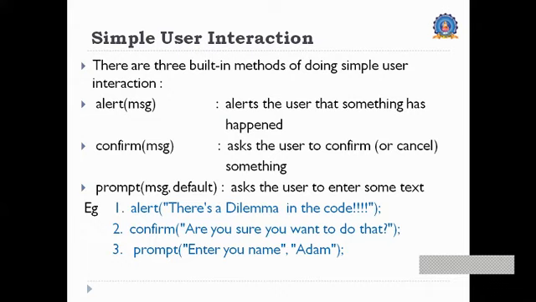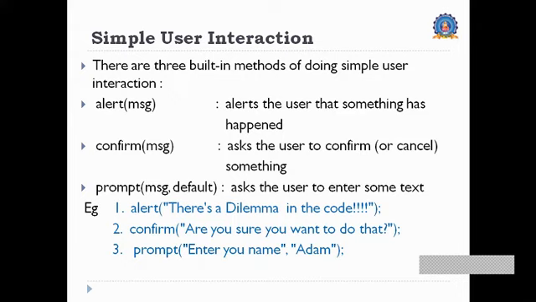And through JavaScript, the user interaction, that means from the web page, it is directly interacting with the user or the client at the client side itself by using three major functions: an alert function, a confirm function, and a prompt function. By using these functions, it will be popping out certain boxes.